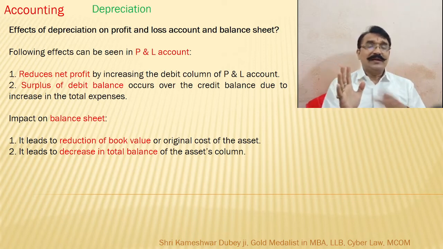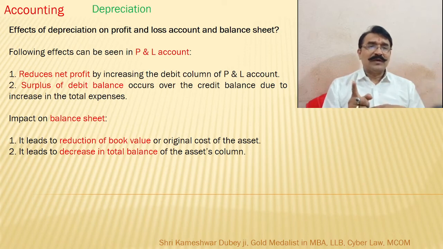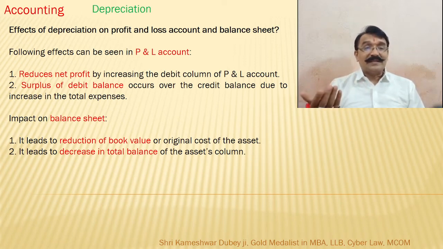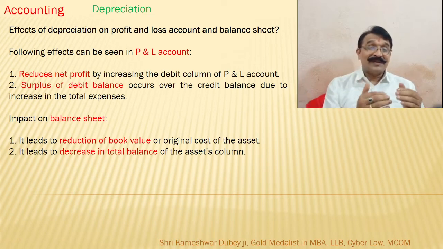If depreciation is shown in the profit and loss account, then it reduces the net profit. What else? Surplus of debit balance occurs. Why? Because debit is increasing.